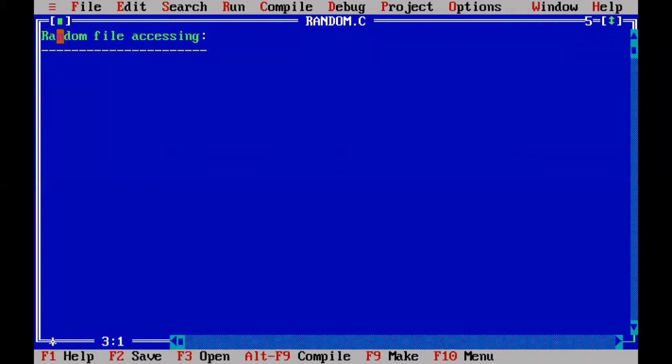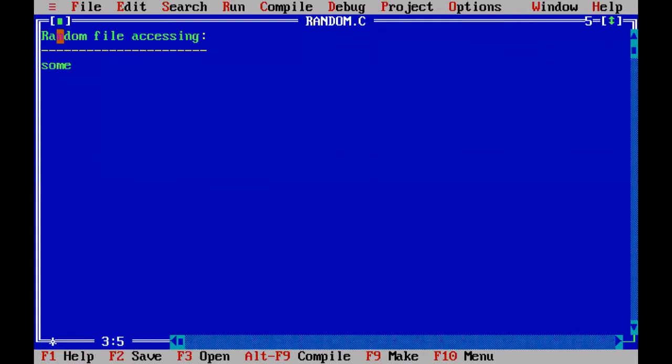If you want to access from the starting of the file, you can access. If you want to access from the middle of the file, you can access the middle data of the file. If you want to access the end of the data, you can access. So wherever you want, from that particular position, you can access the data by using random file access.